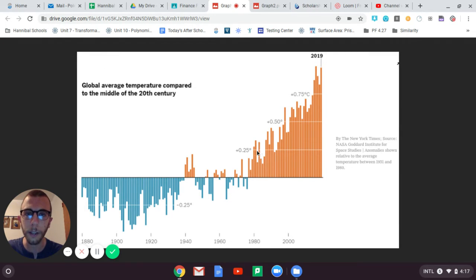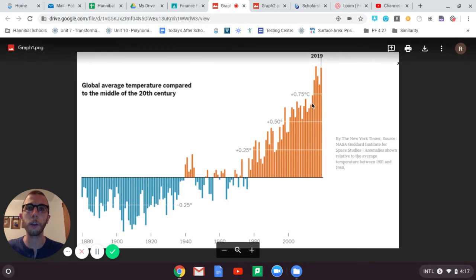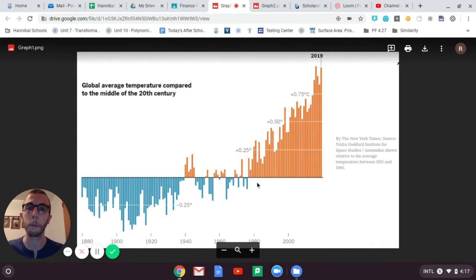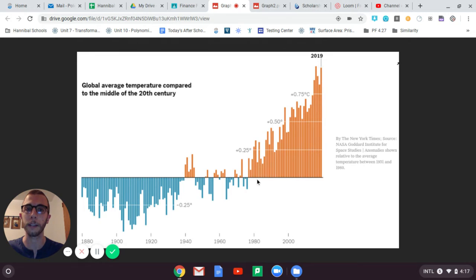I also notice that there's little increments, right? This goes up by 0.25 or a quarter of a degree. So 0.25, 0.5, 0.75, right? And again, that's all relative to that average baseline, 1951 to 1980.